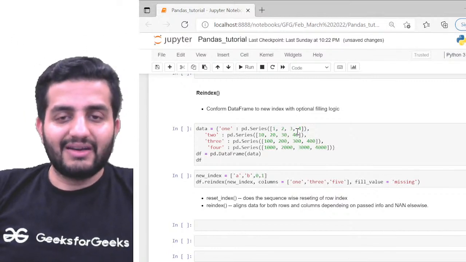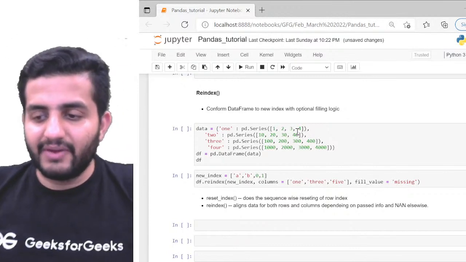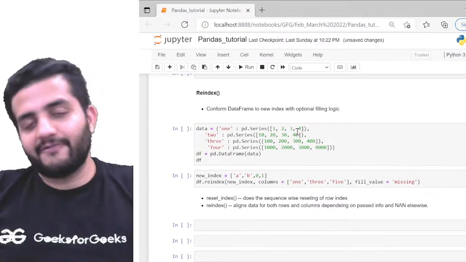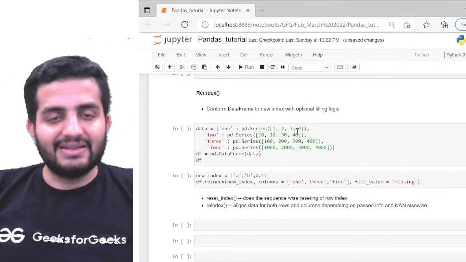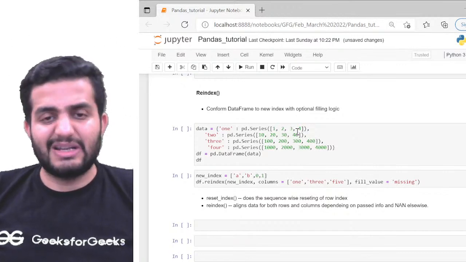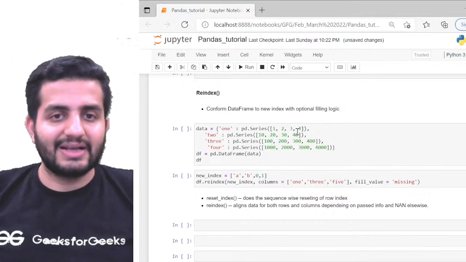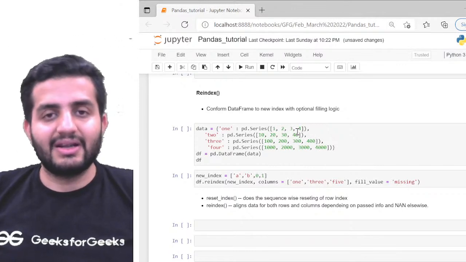Okay, so we have seen reset index, but we have another very interesting thing called reindex. I hope you remember we have seen reset index, right? Reset index resets the index of the series element. We have seen it quite before, right? And we were passing the argument drop equal to true. That was majorly because we were dropping the original indexes. We were not storing the original indexes, rather simply taking the new indexes. So that's where reset index is getting used.